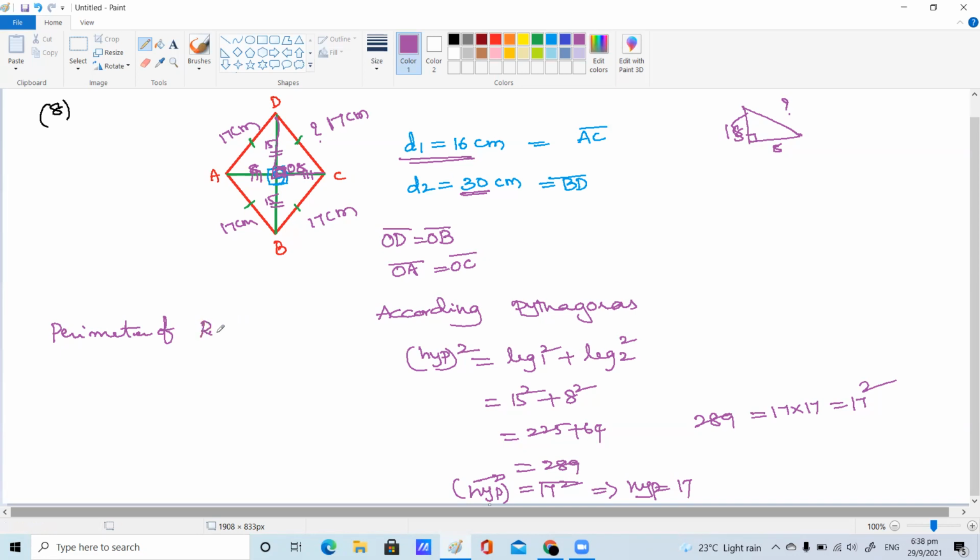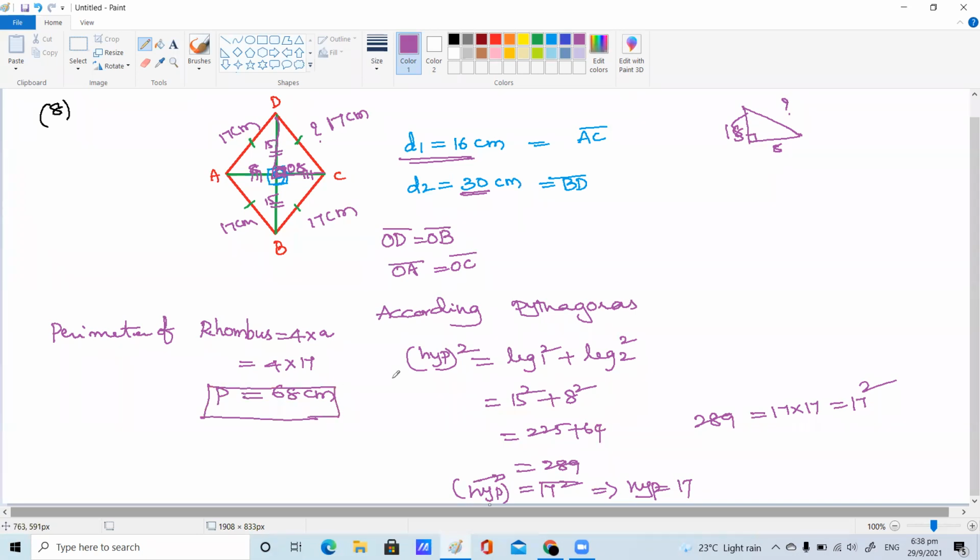The perimeter of a rhombus is 4 times a, which means all sides are equal in a rhombus, children. Please learn the properties thoroughly. It's 68 centimeters. This is the perimeter of your given figure.